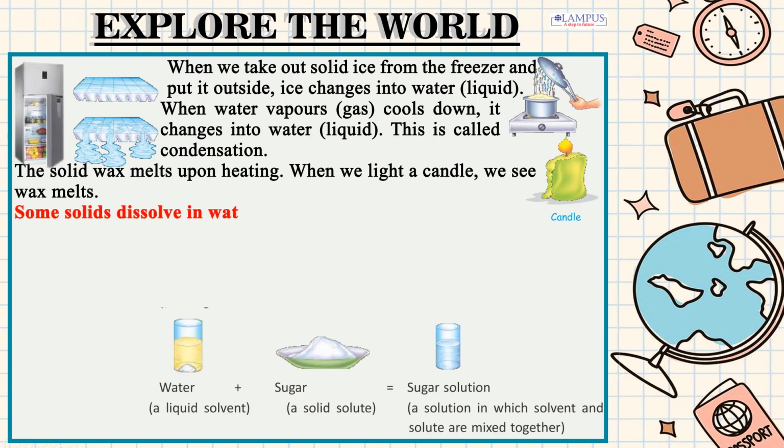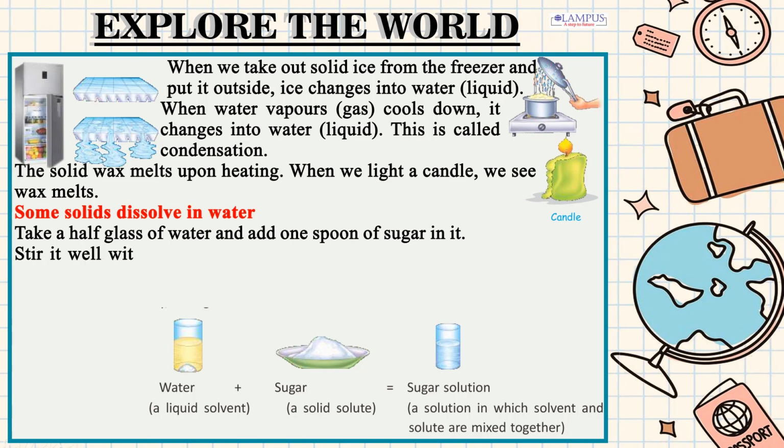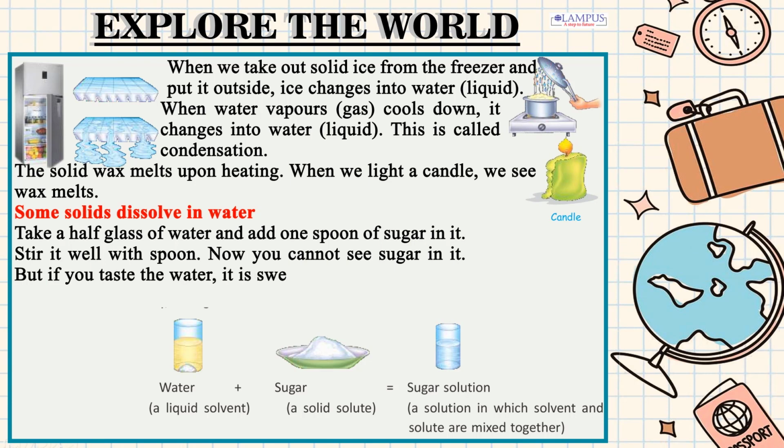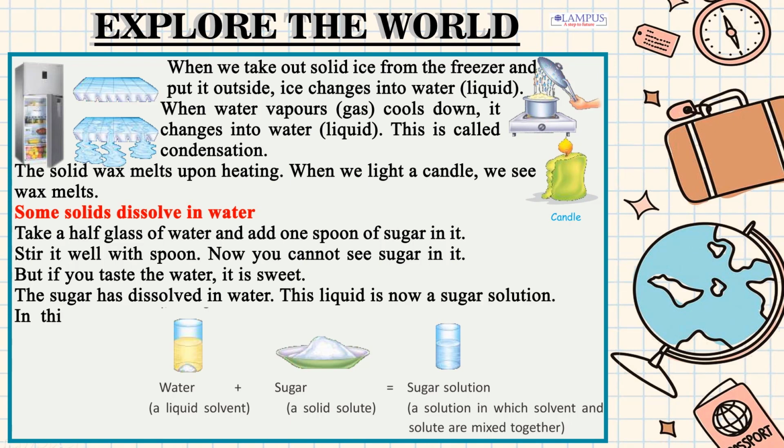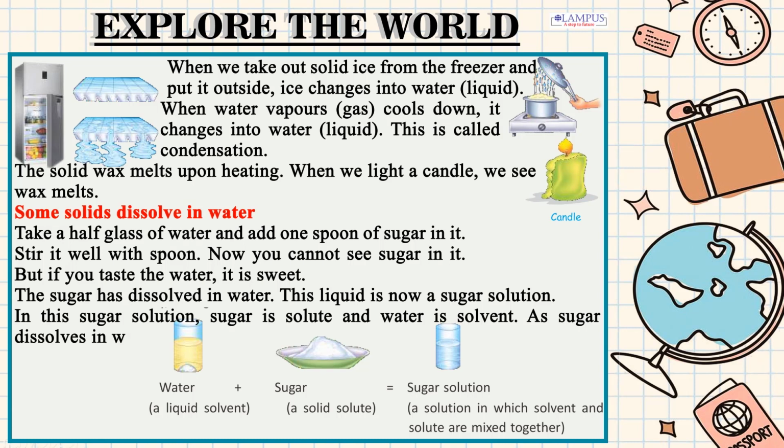Some solids dissolve in water. Take a half glass of water and add 1 spoon of sugar in it. Stir it well with spoon. Now you cannot see sugar in it. But if you taste the water, it is sweet. The sugar has dissolved in water. This liquid is now a sugar solution. In this sugar solution, sugar is solute and water is solvent. As sugar dissolves in water easily, so sugar is soluble in water.